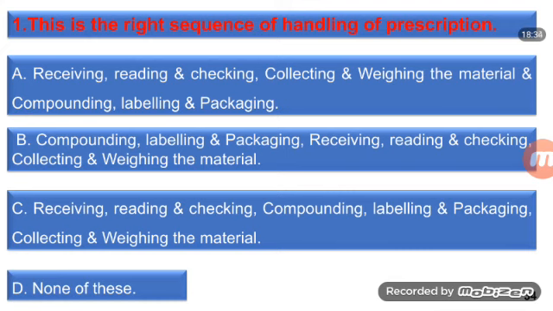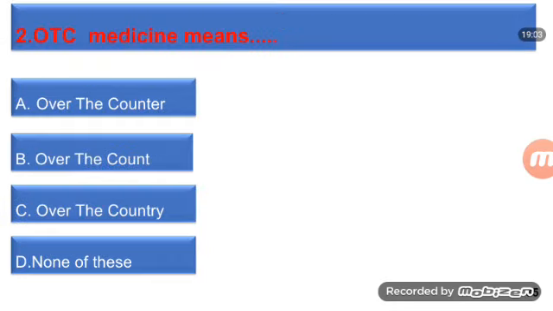This is the right sequence of handling of prescription. Options: A. Receiving, reading and checking, collecting and weighing the material, and compounding, labeling and packaging. B. Compounding, labeling and packaging, receiving, reading and checking, collecting and weighing the material. C. Receiving, reading and checking, compounding, labeling and packaging, collecting and weighing the material. D. None of these. Be ready with your answer.